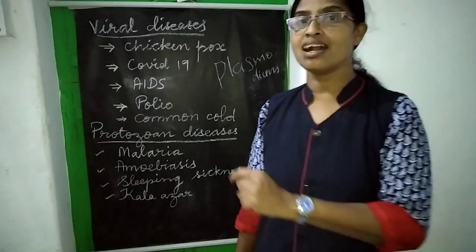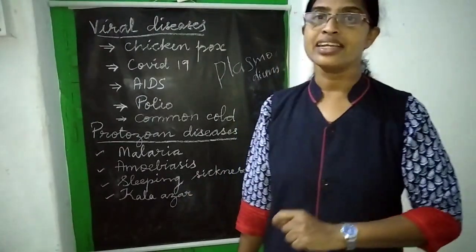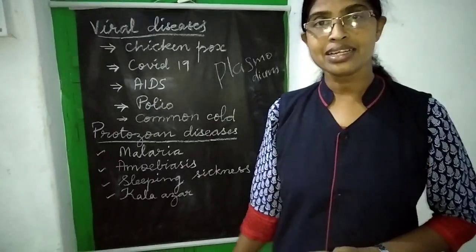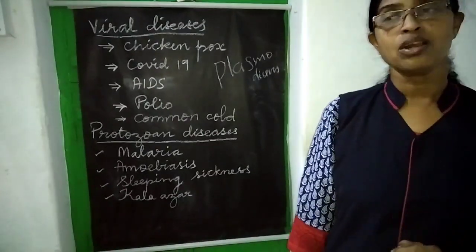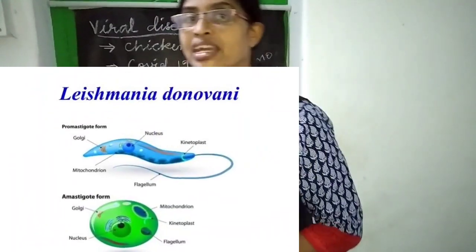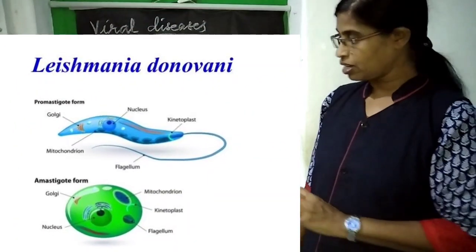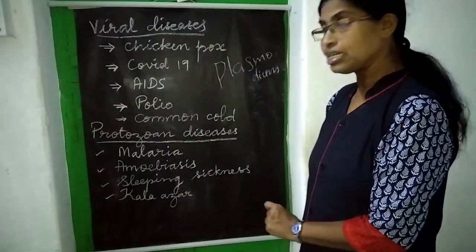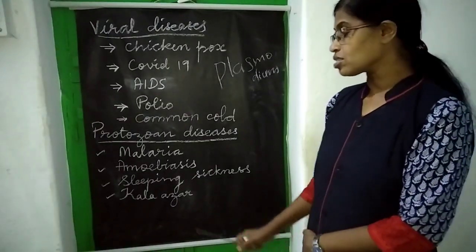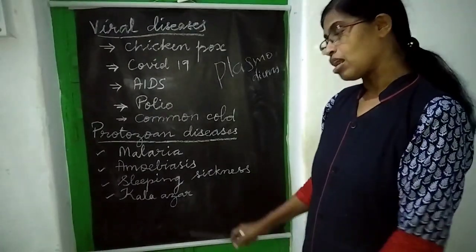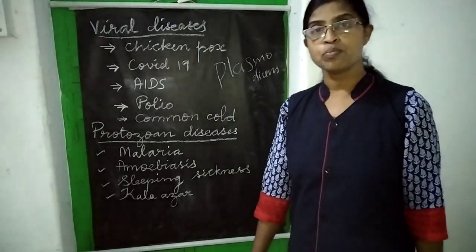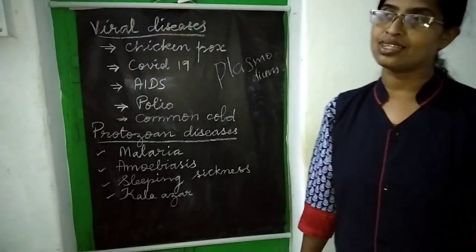And Kala Azar. Kala Azar is again a protozoan disease, caused by a protozoan called Leishmania donovani. Leishmania donovani is a protozoan that causes the disease Kala Azar. So these are some of the protozoan diseases.